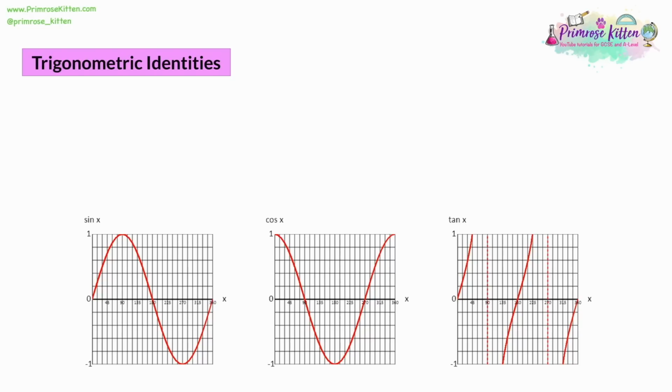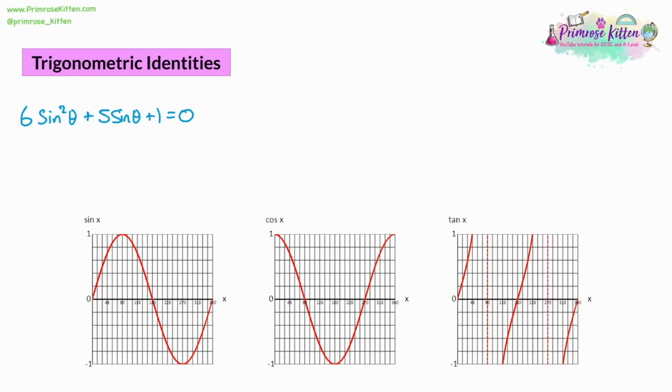So for our first one, we're going to have a look at the equation 6 sine squared theta plus 5 sine theta plus 1 is equal to 0. So with this, what's happening is we have got two lots of sine. And hopefully you notice that it looks like a quadratic equation. So we're going to treat it like a quadratic equation.